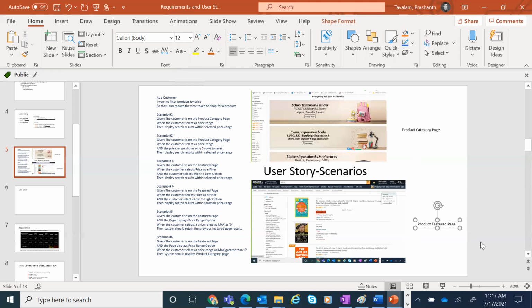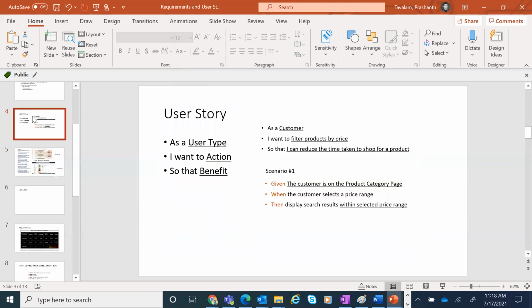When you read this scenario, you will understand that we're talking about the product category page and the product featured page. These are the different scenarios. This is the user story for which we wrote this. So I hope now you understand how to look at user action, user functionality, or what they have requested and convert that into a requirement.